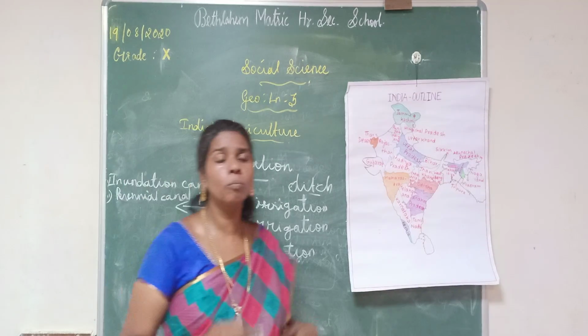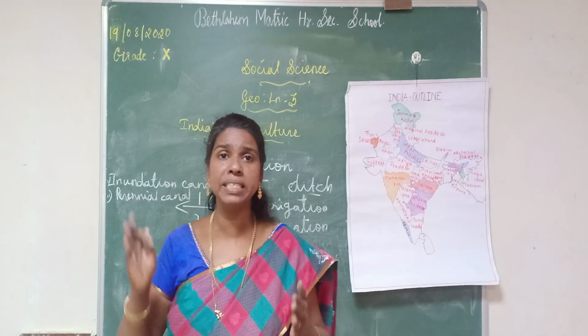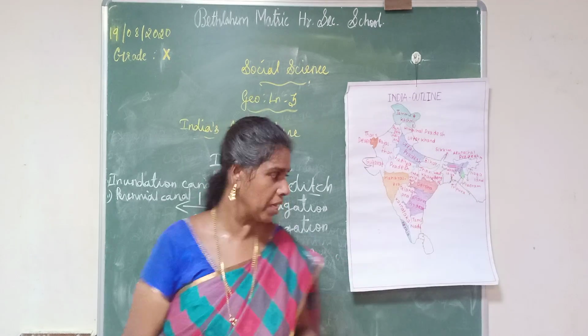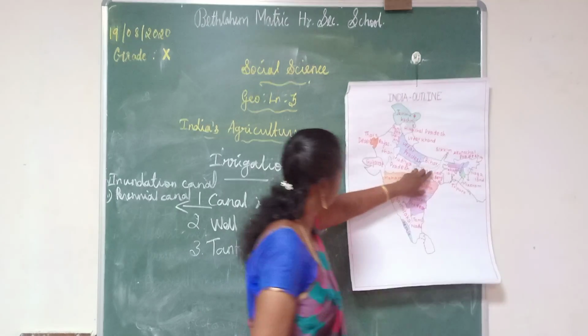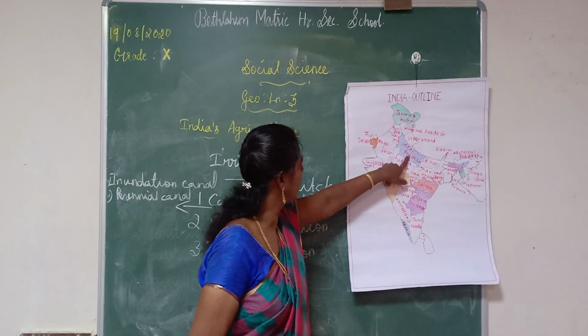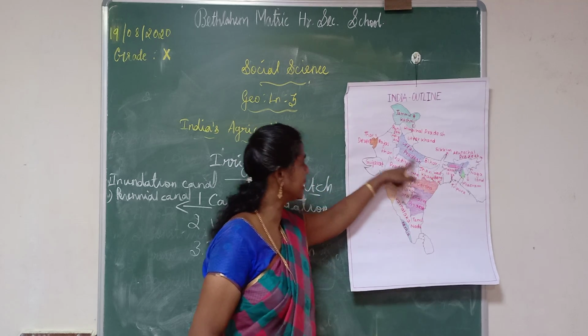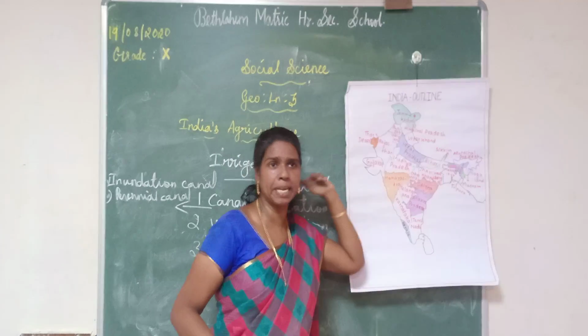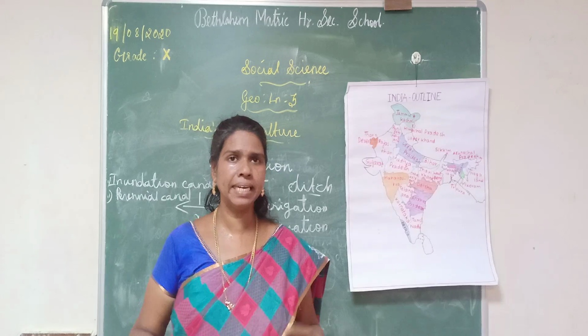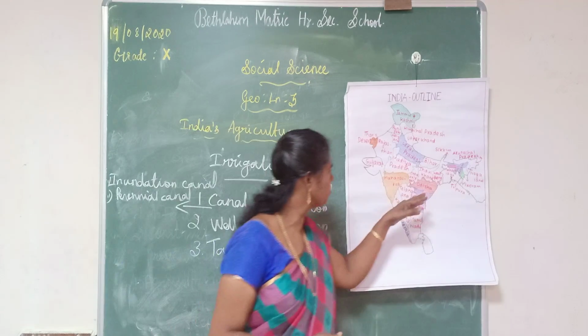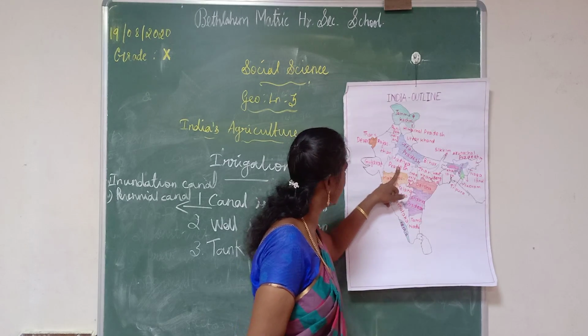In India, some areas mostly use this type of canal irrigation. For example, Bihar, Uttar Pradesh, Rajasthan, Punjab and Haryana mostly use this type of irrigation. In central India, two more states use it, for example Madhya Pradesh and Odisha.